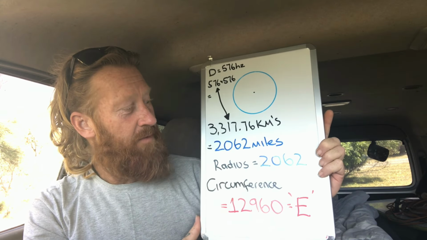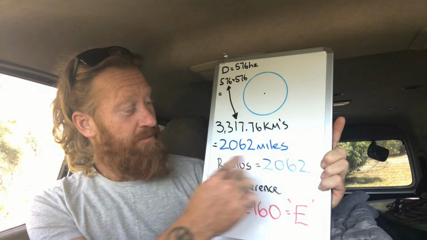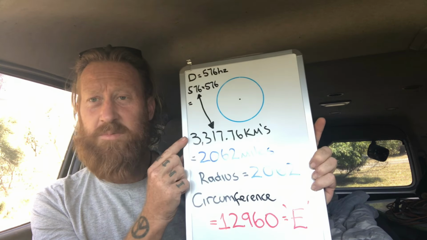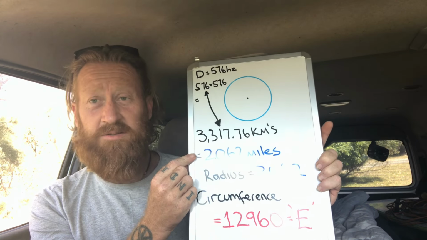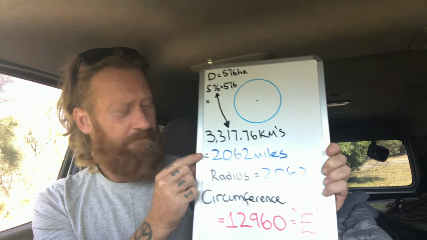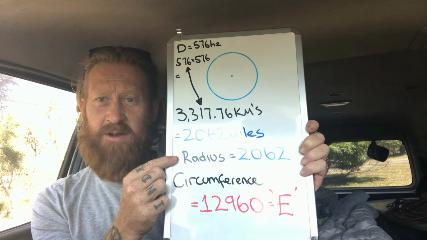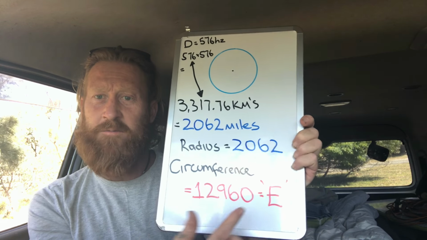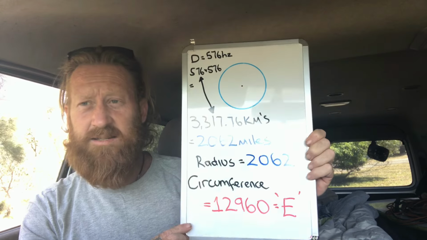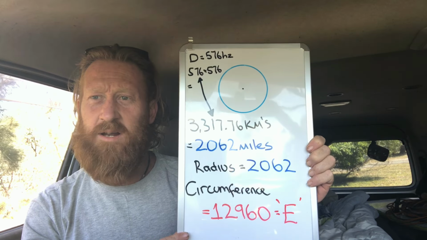So this is kind of what I've been finding, is that basically we've got the mile here. We can see, look, this is the kilometres to the equator. This is the miles to the equator from the King's Chamber. If you can see, take the radius and we get the circumference here of E. Very nice and neat and quite repeatable.